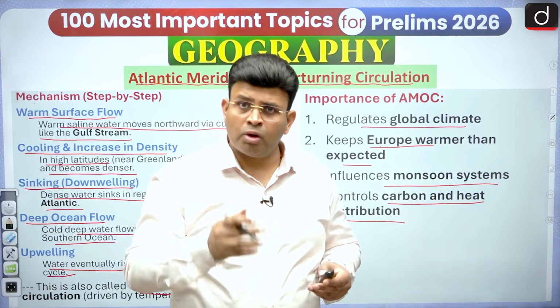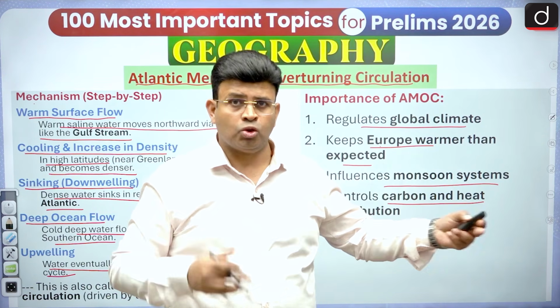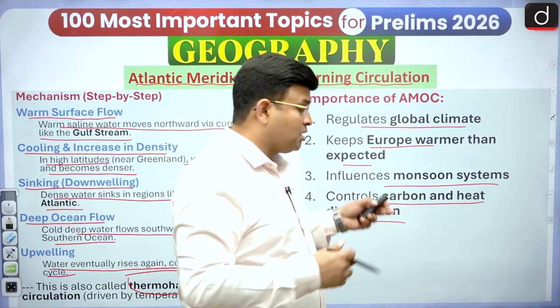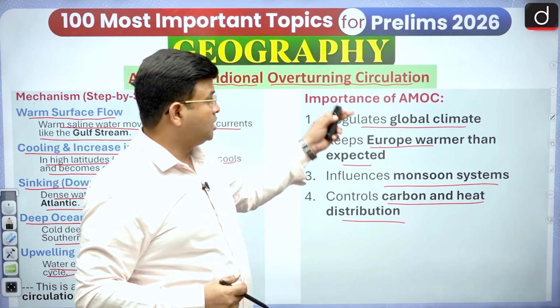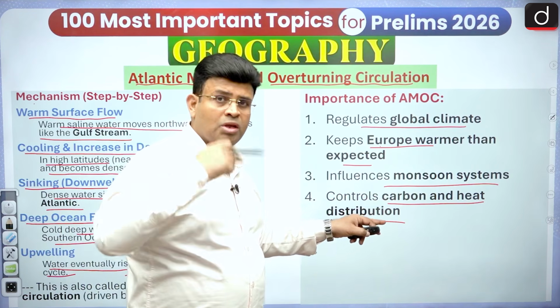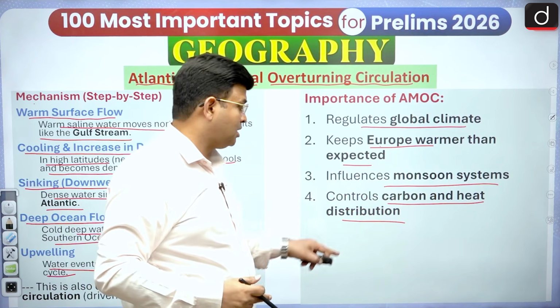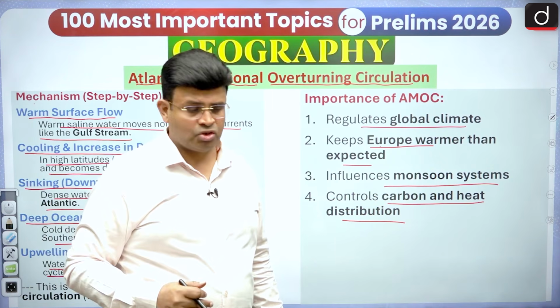So therefore more carbon sinking, but in warm water less carbon sinking. So if the AMOC, the Atlantic Meridional Overturning Circulation, is going on, it is controlling the carbon as well as the heat distribution in the world. Organism and carbon means organism distribution.